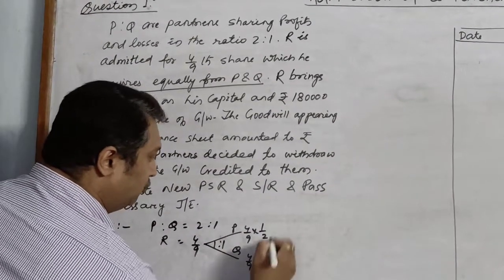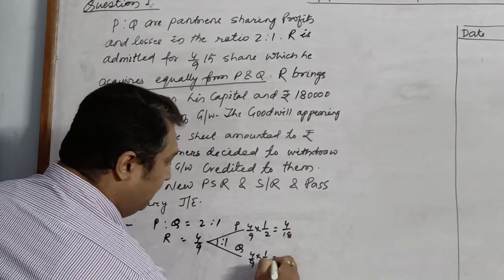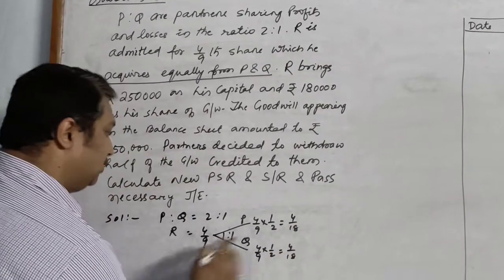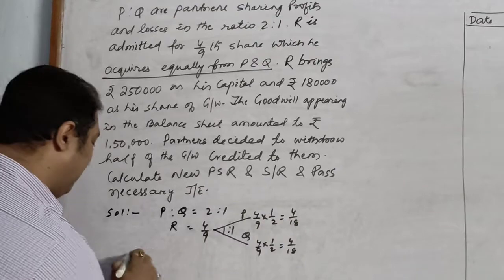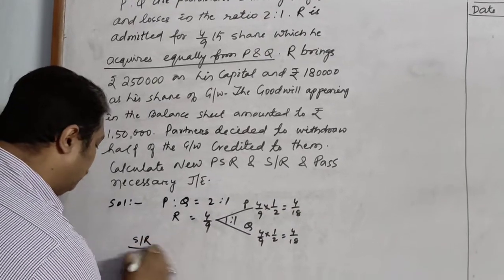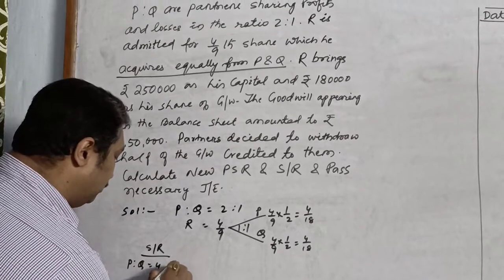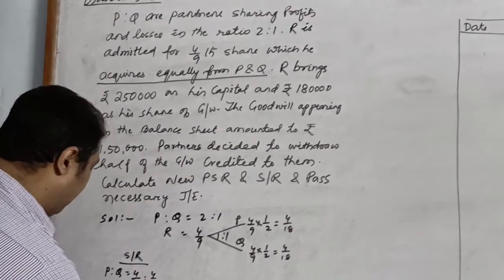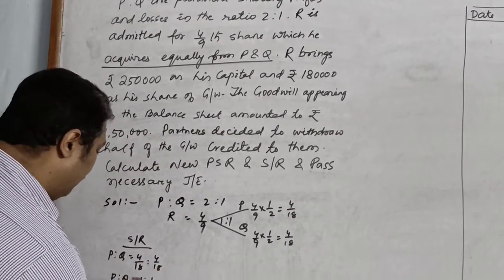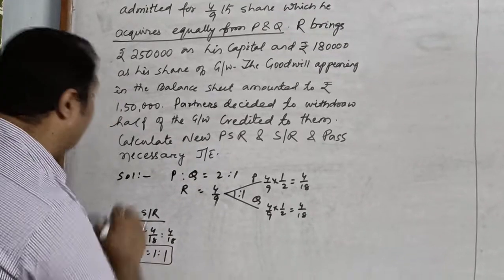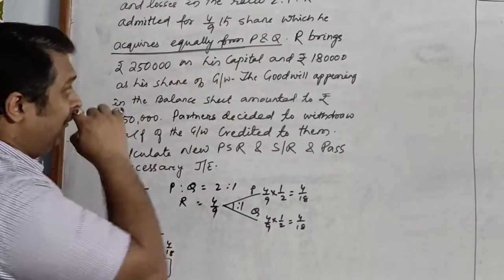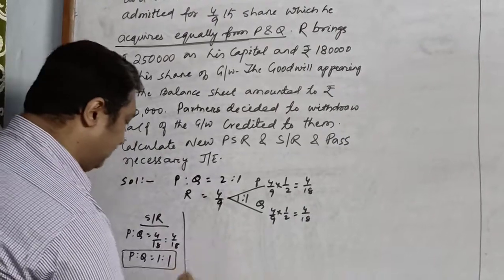So 4/9 into 1/2 into 1/2, 4/18, 4/18. So this much is the sacrifice which has been made. So the sacrificing ratio between P and Q will be 4/18 is to 4/18, so it is 1:1. Although it was already given that they have acquired equally, so that is the sacrificing ratio.